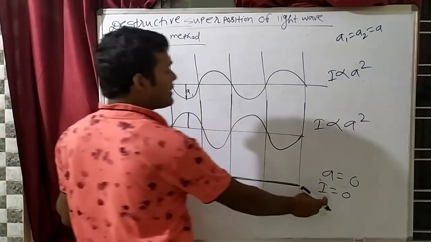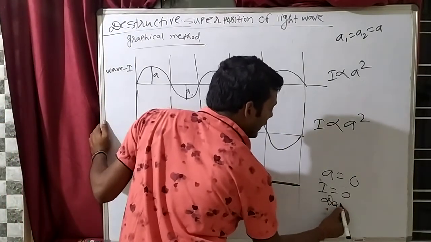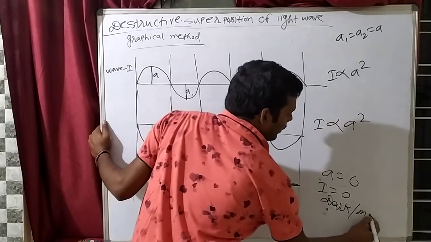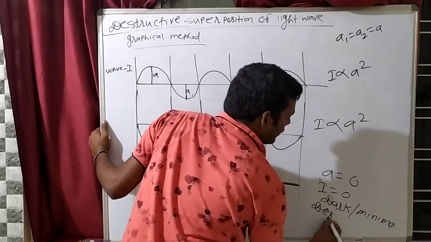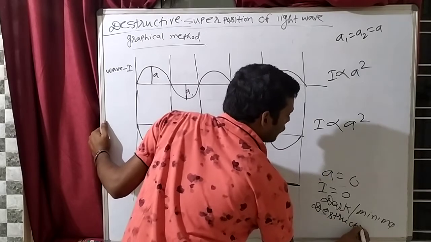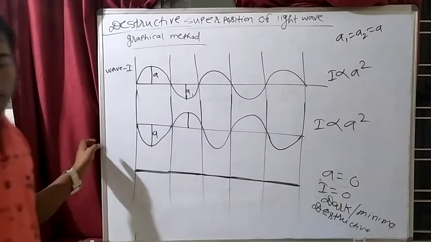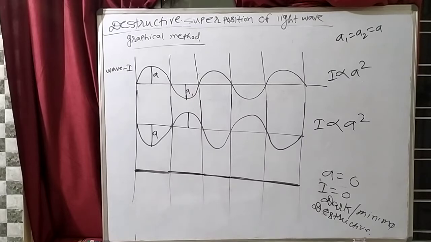So here the intensity is 0. That means dark. That means minimum. That means destructive. That means destructive interference. So you all understood what constructive and destructive mean? Clear?